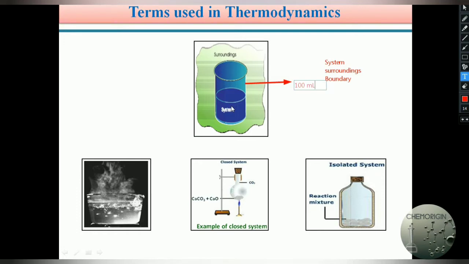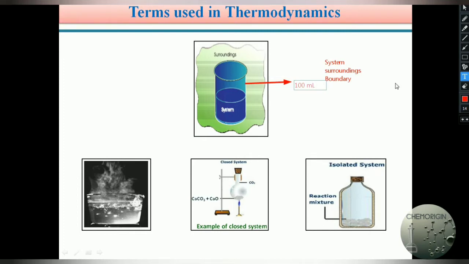The solvent which is under our investigation is known as the system. The beaker and the solution are the system, and the remaining part of the universe, the chemistry laboratory, our institute, our district, our country, and the entire universe, becomes the surroundings of that system.